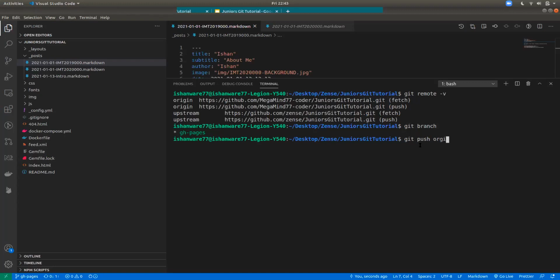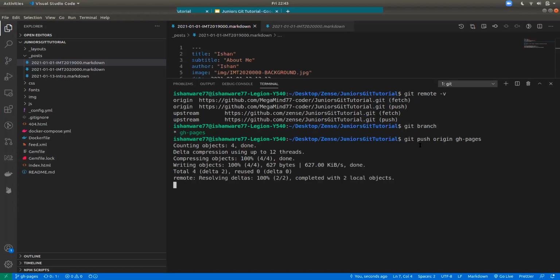So now I'll add the name of the branch, and when I enter, it would push the commit onto GitHub. See, what it has done is it has pushed the commit, which was new post, onto GH pages. The branch is GH pages, and the branch is on my repository.